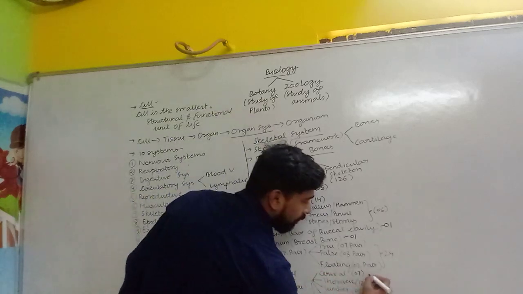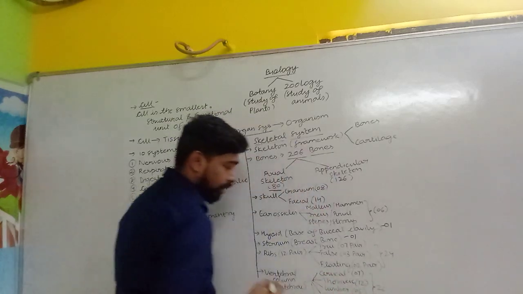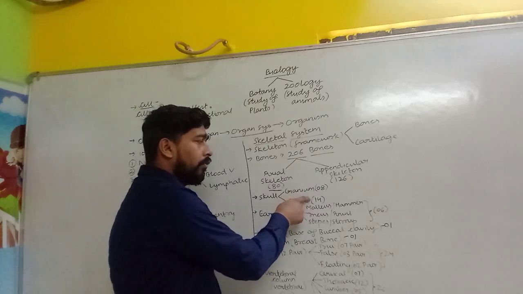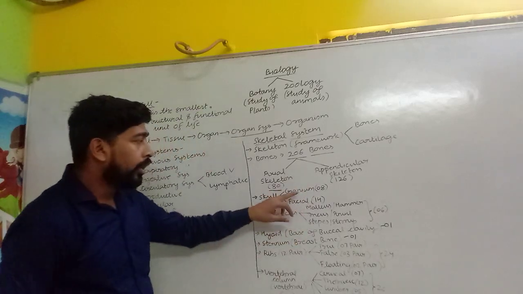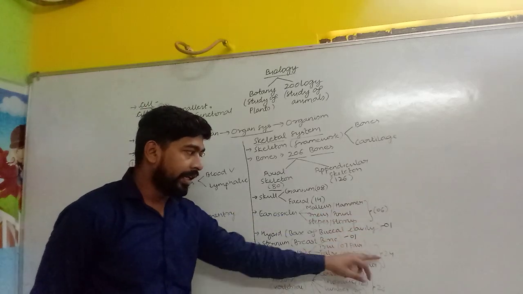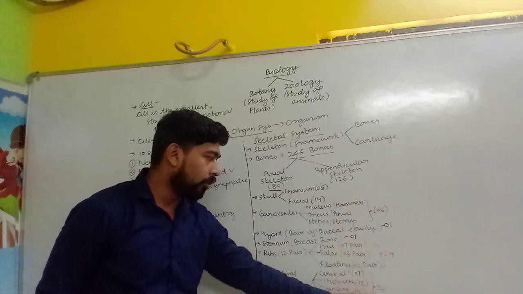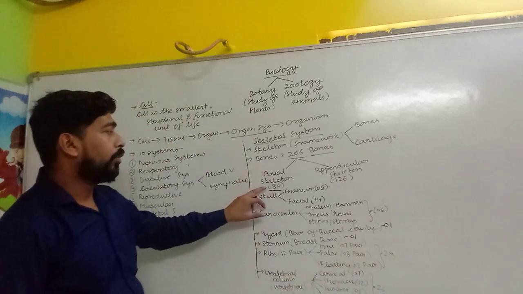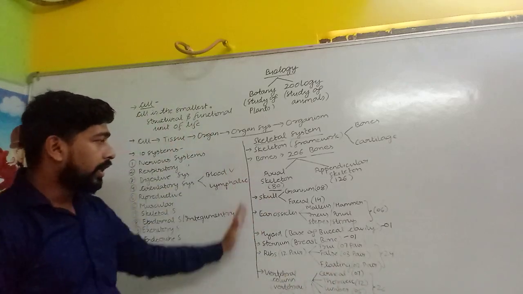So all total 26. So now you can calculate 14 plus 8, 22, 22 plus 6, 28, 29 and 30, 30 and 24, 54 and 54 plus 26 is equal to 80. So now we are clear with the axial skeleton.